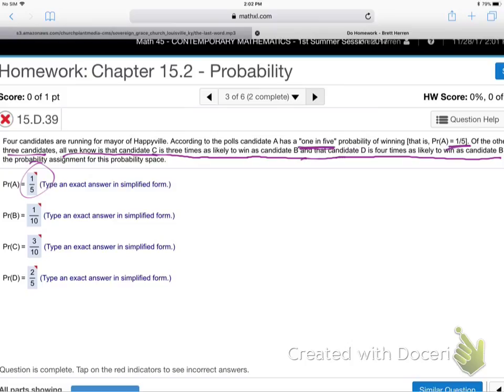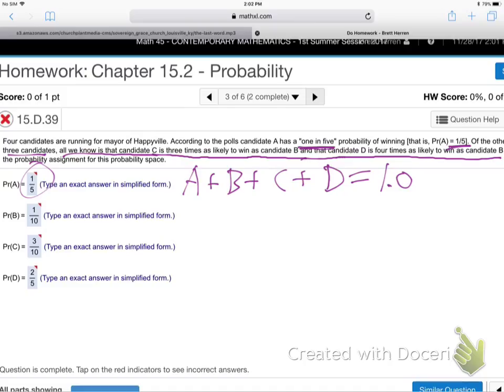Oh, that's kind of weird. Okay, I've got all the answers there for you, but how did I come up with that? Well, how about we do this? A plus B plus C plus D. What must they all add up to be? 1.0 again, right? Or just 1 if you want. Again, because this is everything that can happen. So they always add up to 1.0 decimal, which is 100%. It's like rain and no rain.